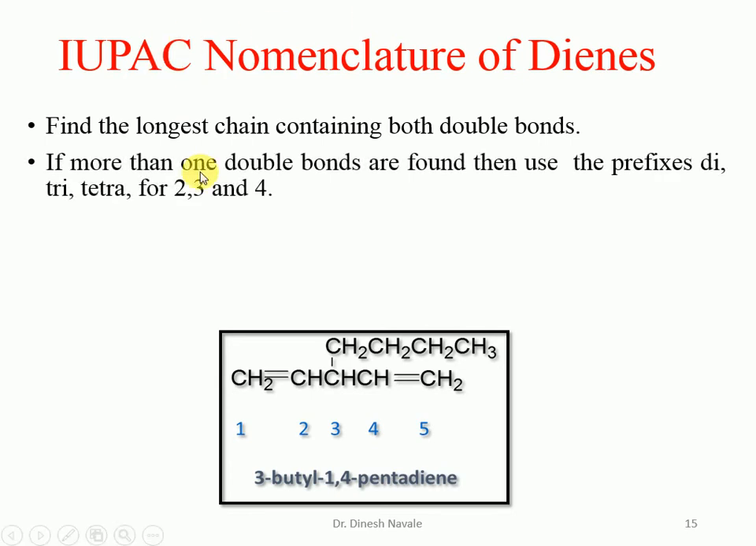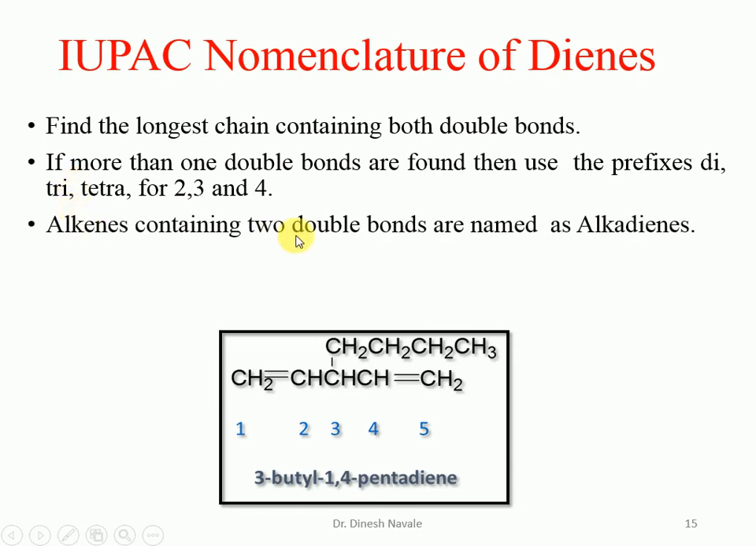molecule. If more than one double bond is found, then use the prefixes di, tri, tetra for 2 double bonds, 3 double bonds, 4 double bonds. That means if 2 double bonds are there, we have to utilize di. If 3 double bonds are there, we have to utilize tri. And if 4 double bonds are there, we have to utilize tetra. Alkenes containing 2 double bonds are normally called as what? Alkadiene. So the IUPAC nomenclature for the dienes will be normally written as alkadiene.